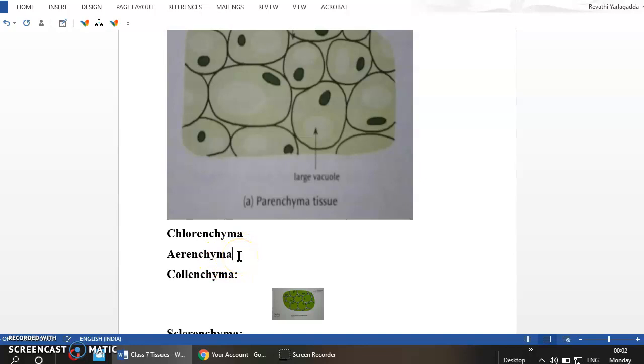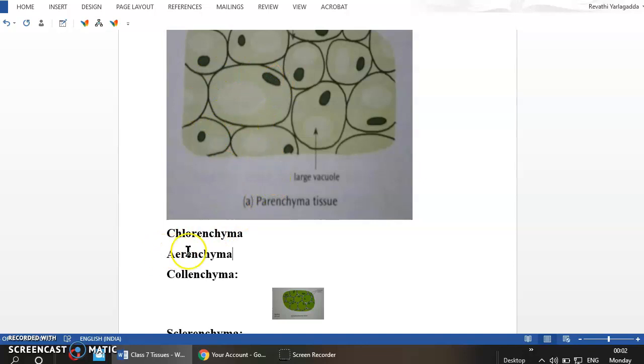Aquatic plants means the plants which live in water. Some aquatic plants contain large cavities in parenchyma. This helps them to float on the surface of the water. This parenchyma, known as aerenchyma, is filled with air space.